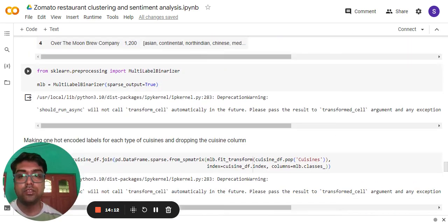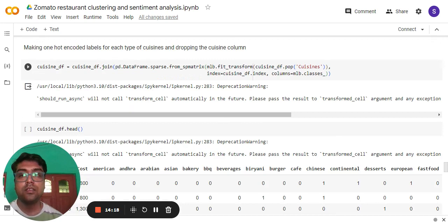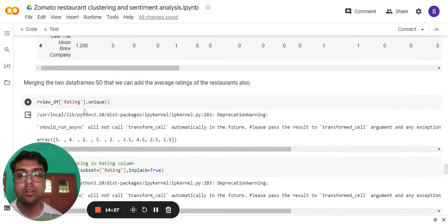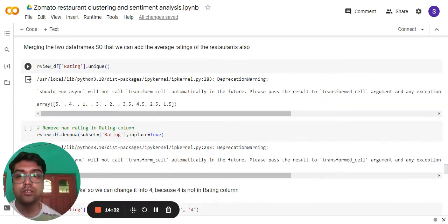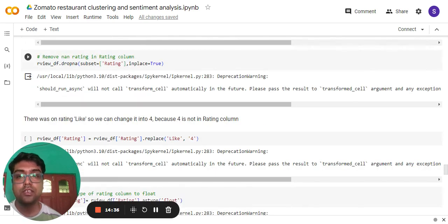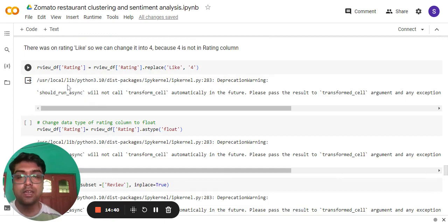Then I used the MultiLabelBinarizer, and then one-hot encoding over here, as you can see. After that, this is all part of data preprocessing and feature engineering. Then I checked the unique values, and then the null values under rating. Then under the review part, I have replaced 'like' with 4.